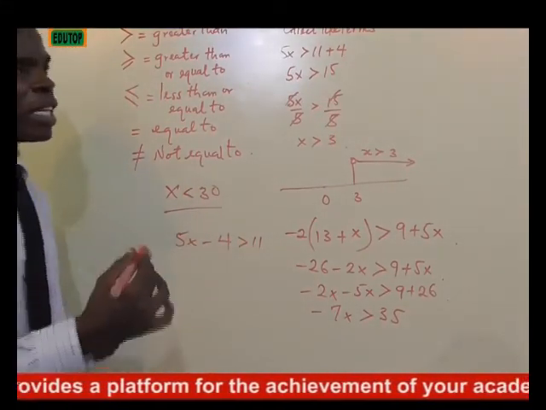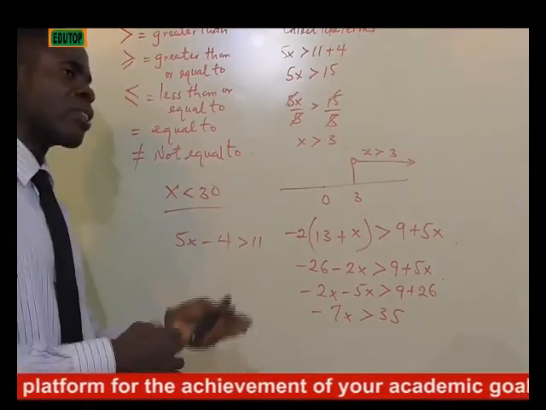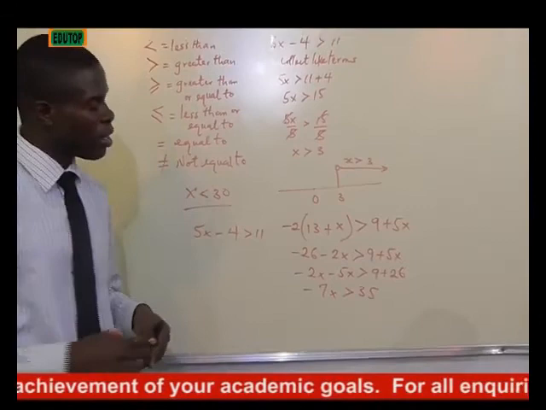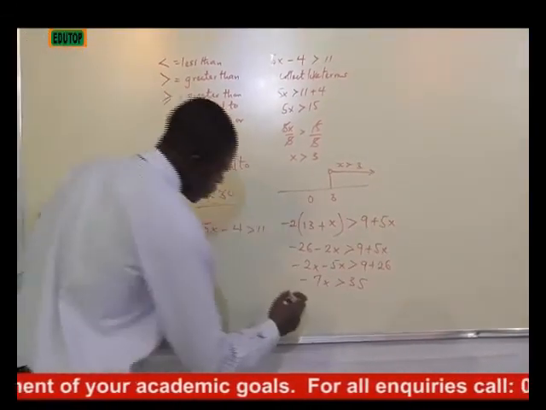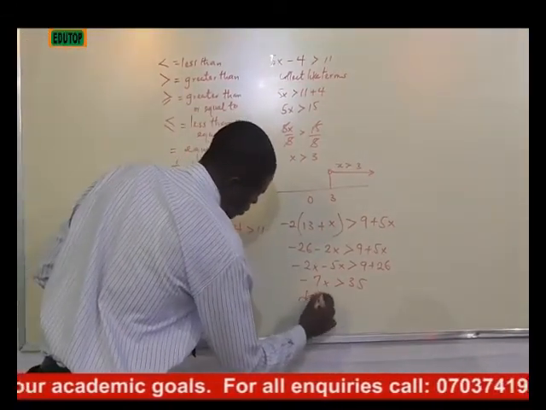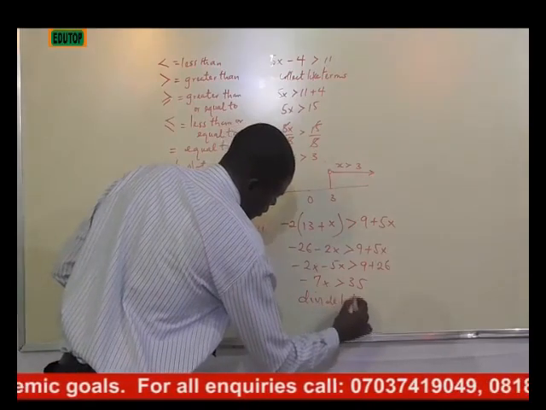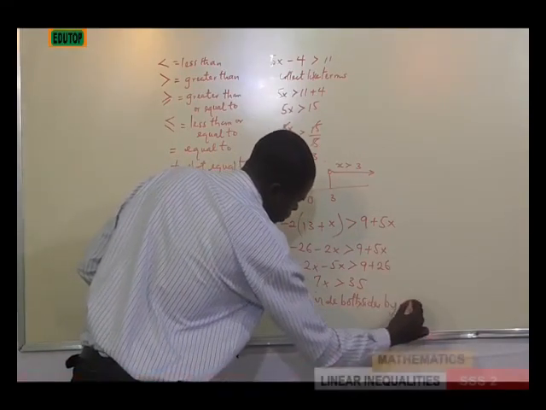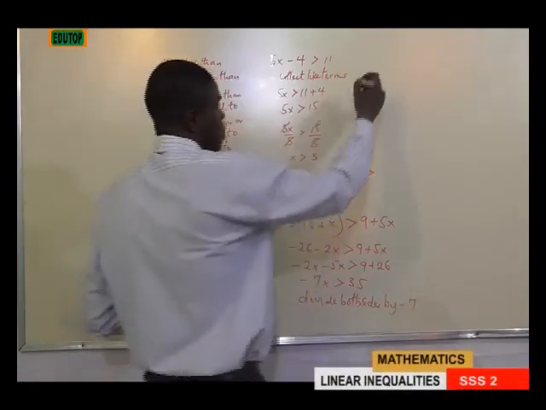If you have a greater than case, it becomes less than, and if you have a less than case, it becomes greater than. So in that situation, divide both sides by -7.